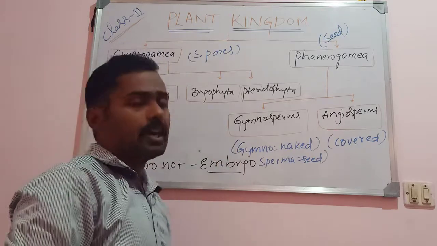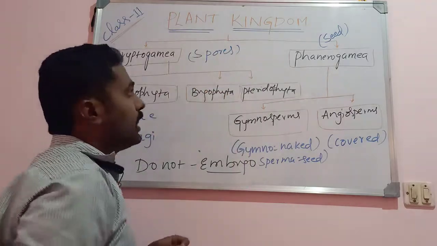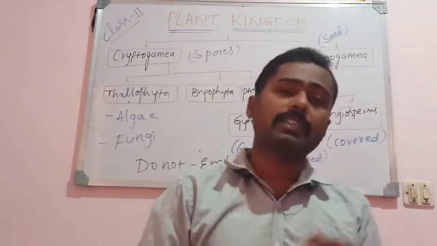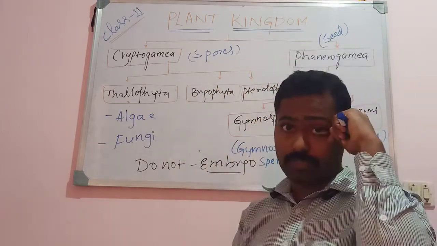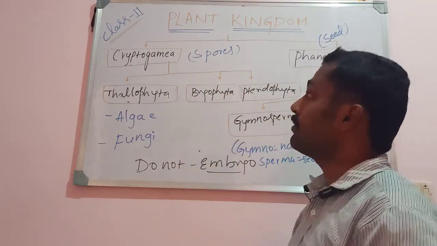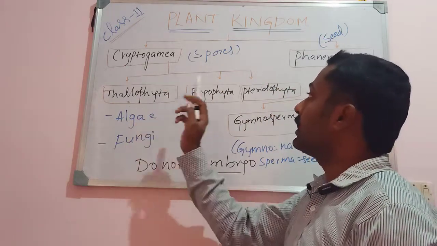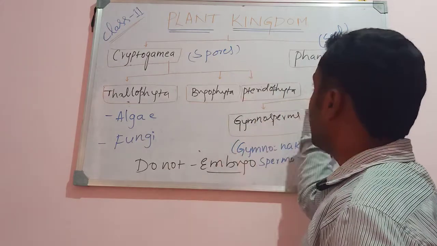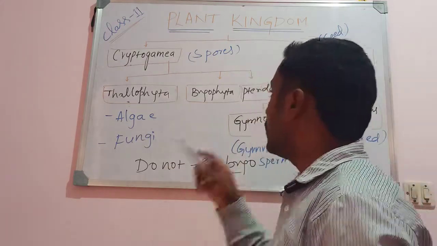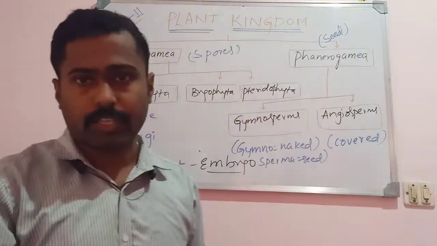We can classify in another way also, like vascular and non-vascular plants, based on the vasculature. Non-vascular plants are algae and bryophytes. Vascular plants are pteridophytes, gymnosperms and angiosperms. So that is one kind of classification.